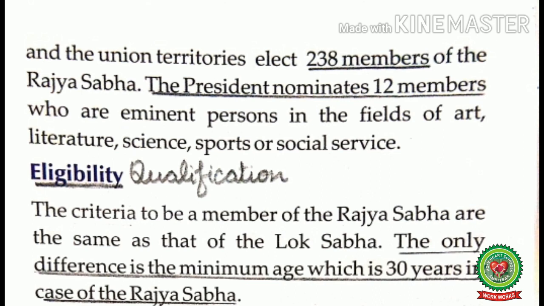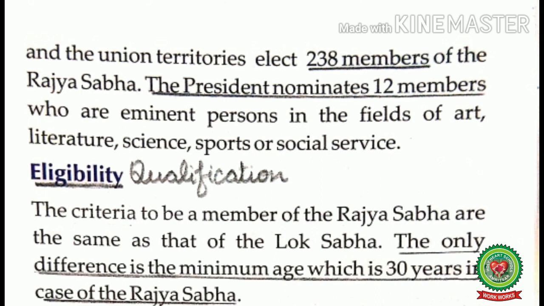Actually, these nominations are made by the President on the advice and recommendations of the Prime Minister. Moreover, at present, the Rajya Sabha actually consists of 245 members, out of which 233 are elected and 12 are the nominated members by the President.